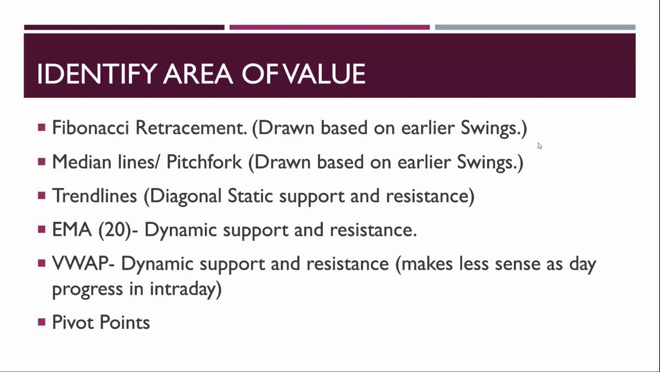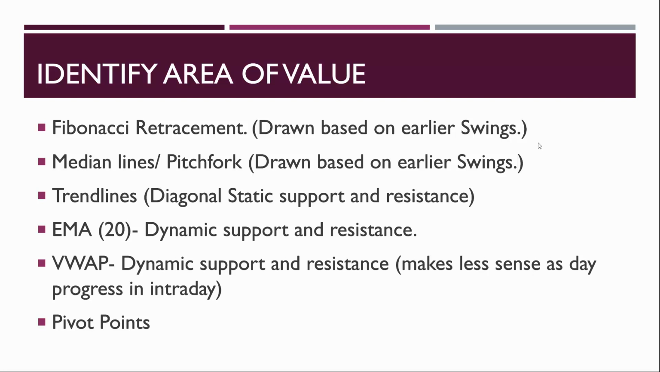So area of value is based on earlier swings. Like I have said, you can keep your Fibonacci retracement level drawn. You can have your median lines drawn. You can always know the area of value. The dynamic support and resistance like EMA 20, EMA 50 can be drawn.